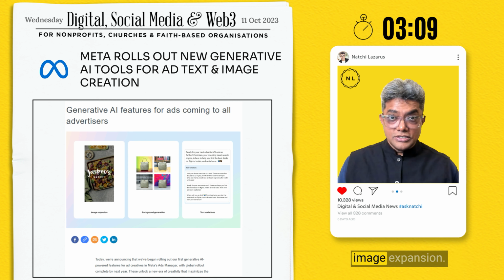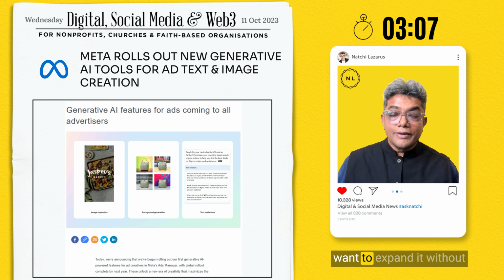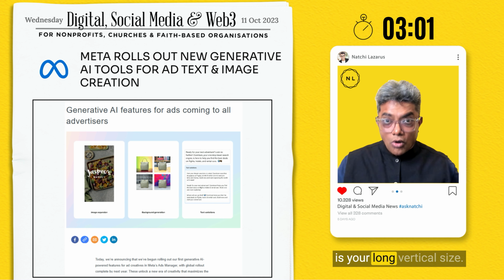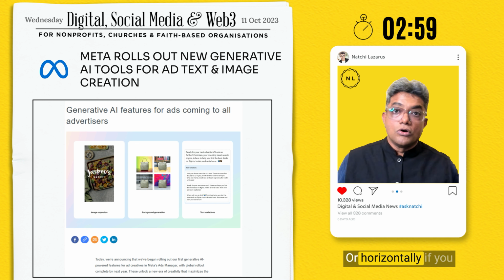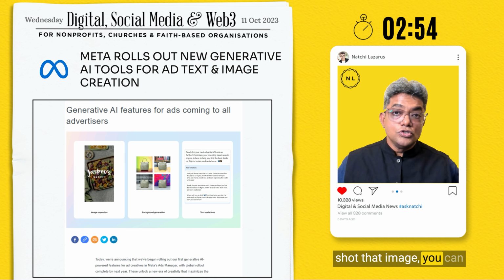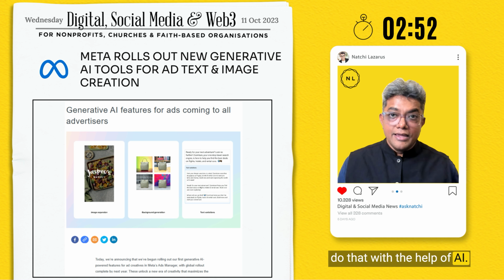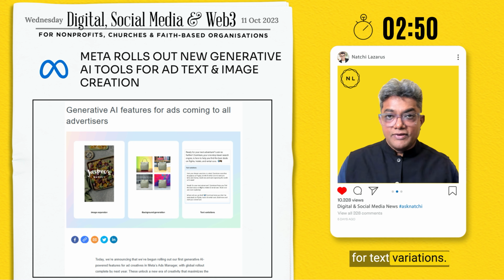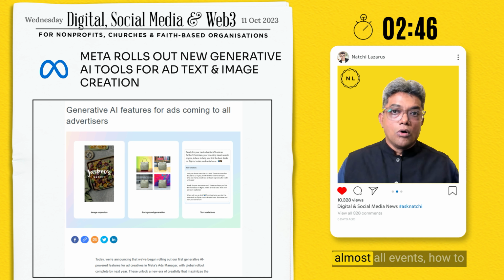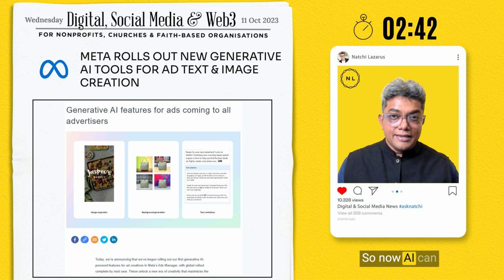Number 2 is image expansion. If you have an image and you want to expand it without losing the quality of the image for, say, example, Reels, which is your long vertical size, or horizontally, if you want to expand an image, irrespective of how you shot that image, you can do that with the help of AI. You can also use AI for text variations. This is one of the biggest questions I get asked in almost all events: how to write effective ad copy. So now AI can help you do that.